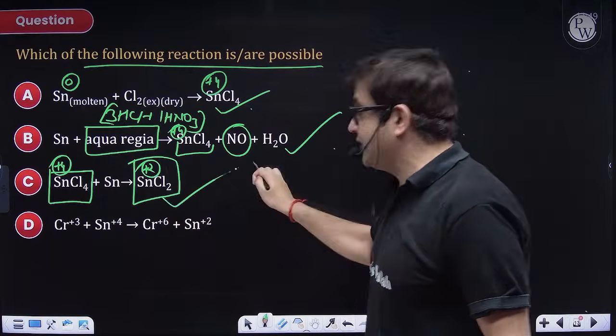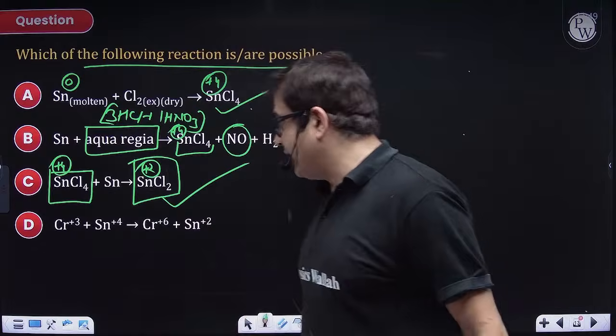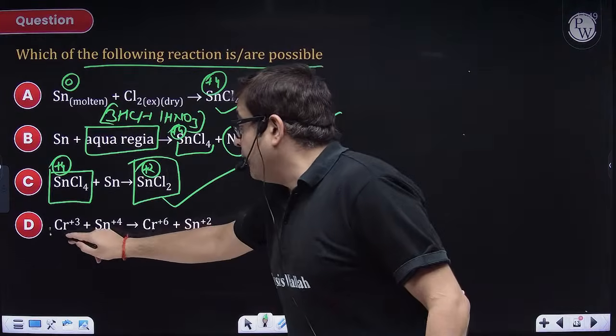A very important logic, beta. A very important industrial logic also. So C is also correct. Chromium +3 and tin +4.